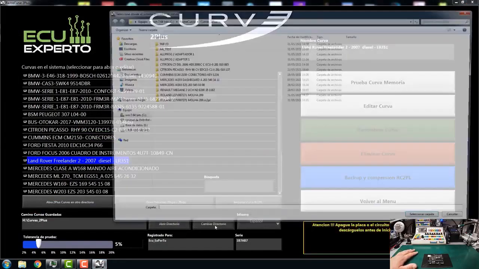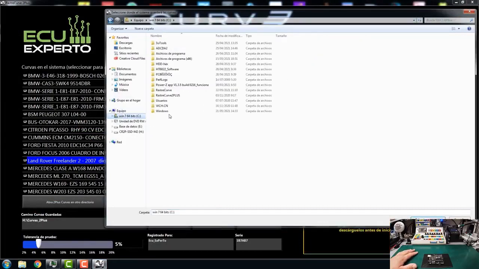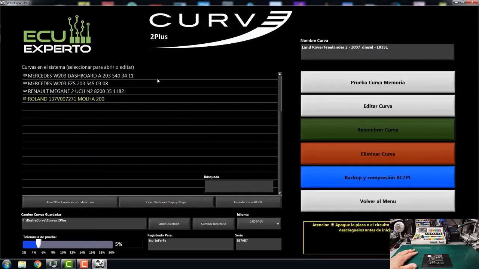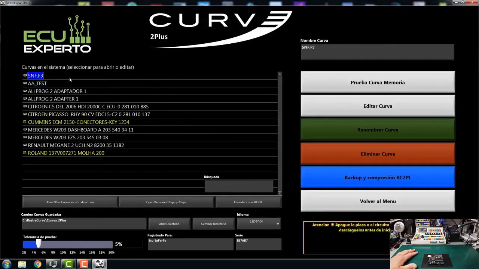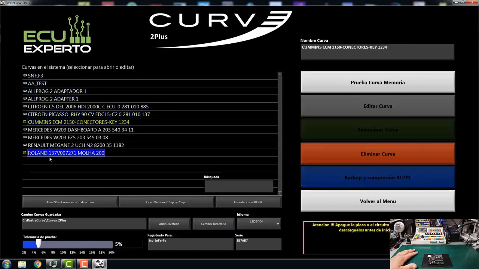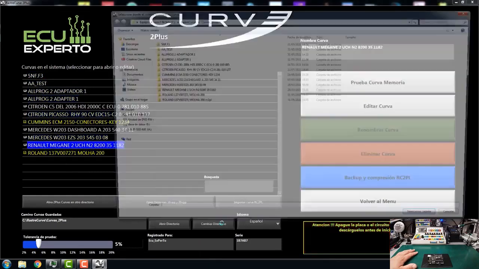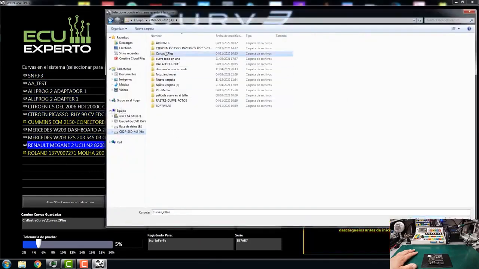Then I am going to change the directory, and I am going to put, for example, the original directory. Not here, curves 2 plus, select, and these are the ones that I have. The 5th of January FA. Well, here I have been testing. They are some tests, but now we are going to work with the one on the hard disk. Select, ready. We are here.